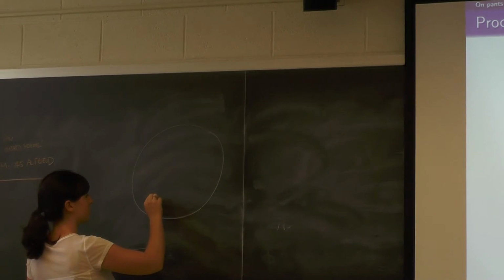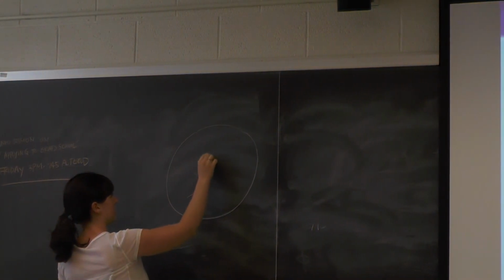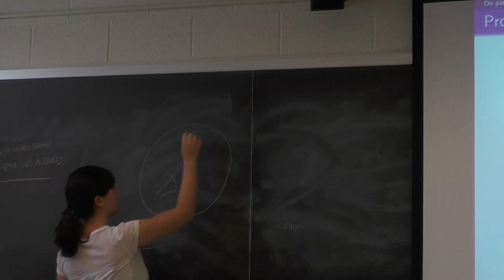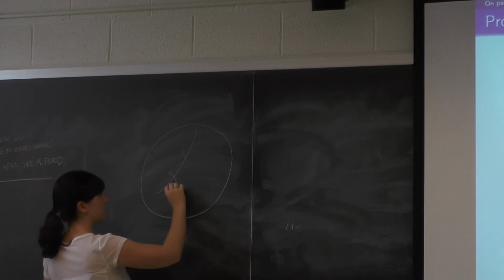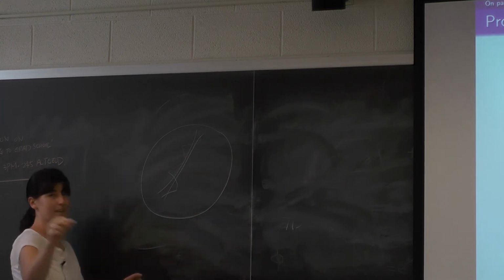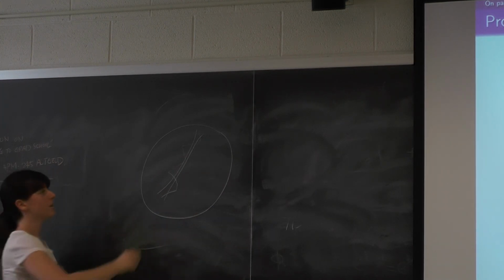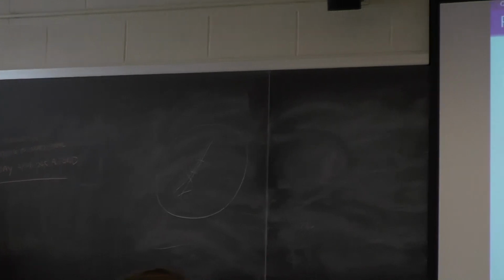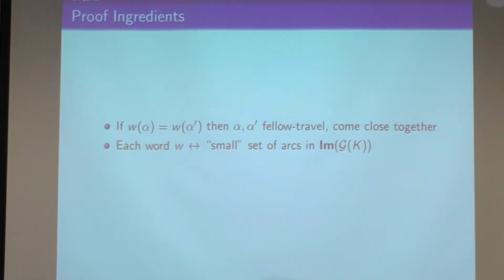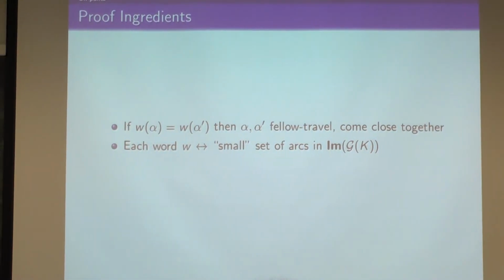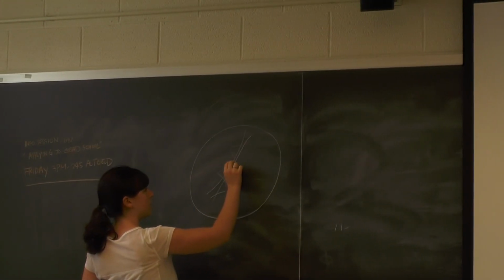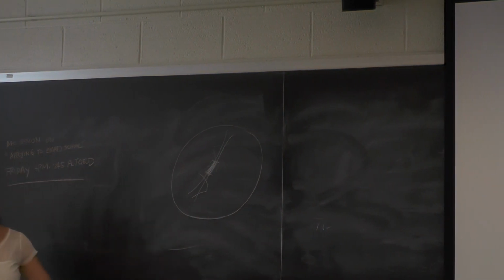If you have some similar pattern of following boundaries, then these two arcs must stay close to this zigzaggy thing where you just follow around the boundaries. In particular, in the middle, they must come close together. So each word that you can get for an arc corresponds to lots of little sticks going through some pretty small rectangle.